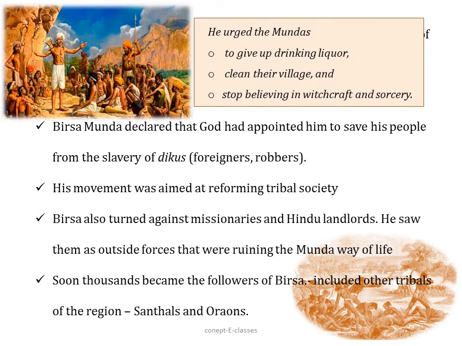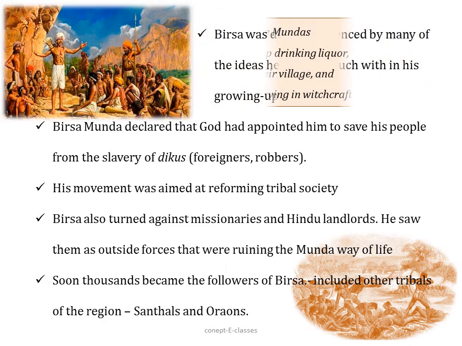He urged the Mundas to stop drinking liquor, to clean their villages and to stop believing in witchcraft and sorcery. Birsa declared that God had appointed him to save his tribe from the slavery of the Dikus, and his movement was aimed at reforming the tribal society. Birsa also turned against the missionaries and the Hindu landlords. He saw them as the outside forces that were ruining the Munda way of life.